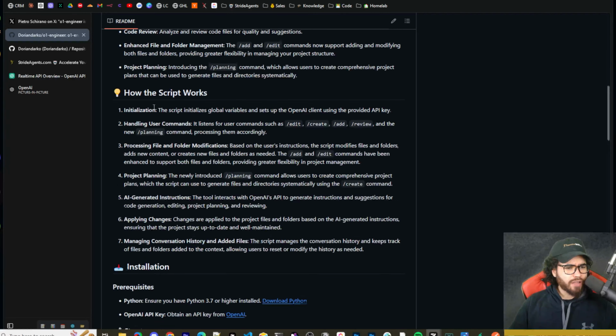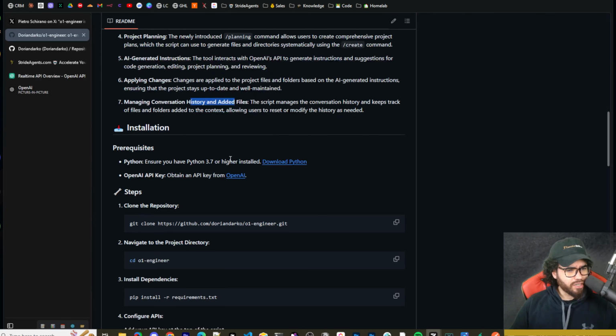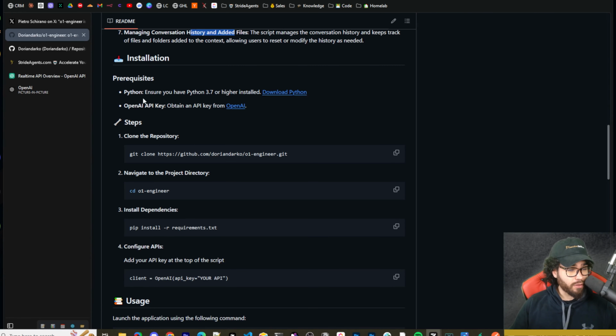So how the script works, initializing. I'm not going to read through this whole thing, but you can check it out. Handling user commands. So it listens for commands, and then processes files and folders, modifications, project planning, AI generated instructions, applying changes, and managing conversation history and added files. So pretty standard in those regards.